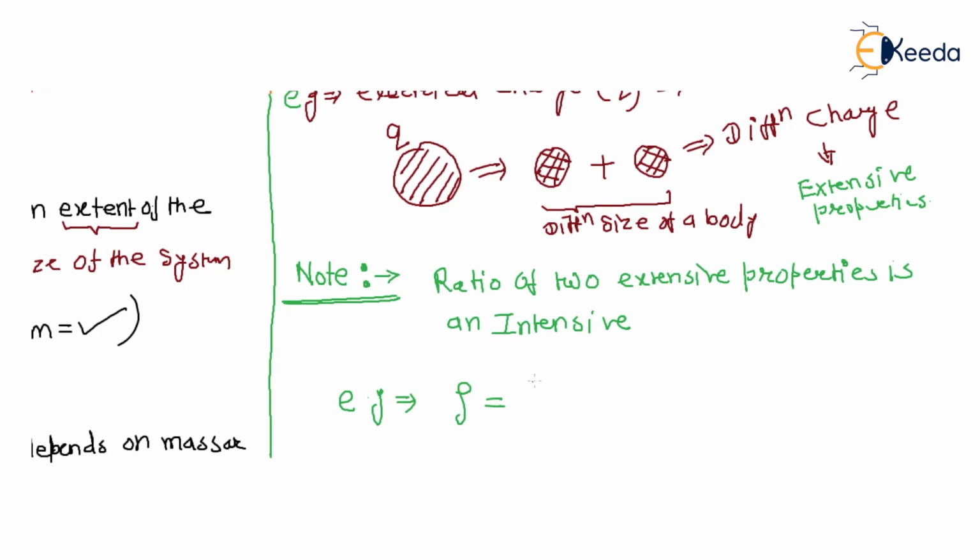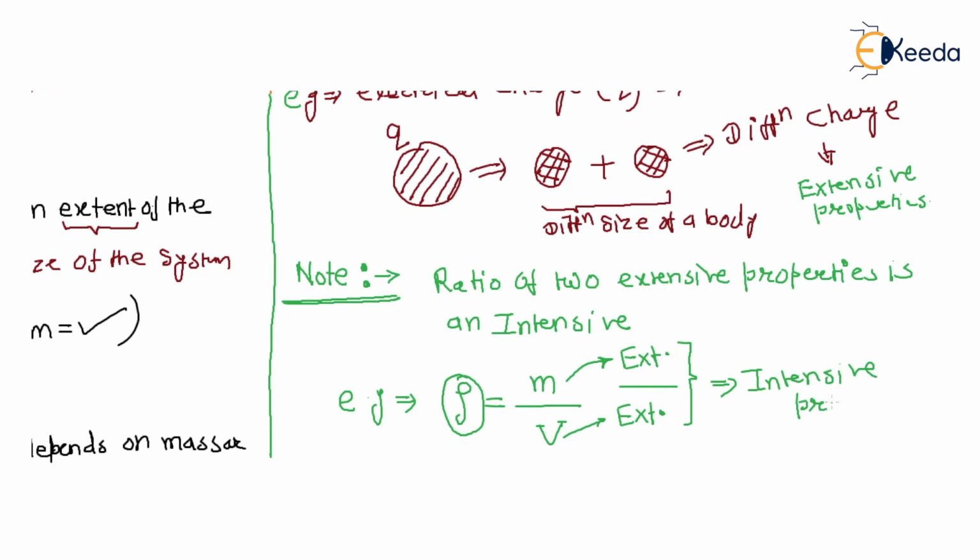Density is mass by volume. Mass is an extensive property, volume is also an extensive property, but the ratio of these two extensive properties is density, and density is an intensive property. So the ratio of two extensive properties is always an intensive property. Note number first.